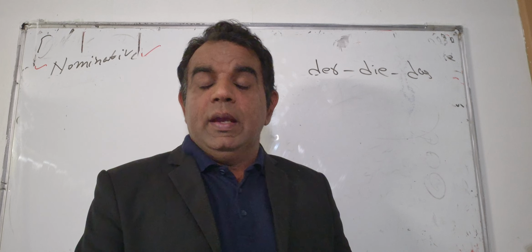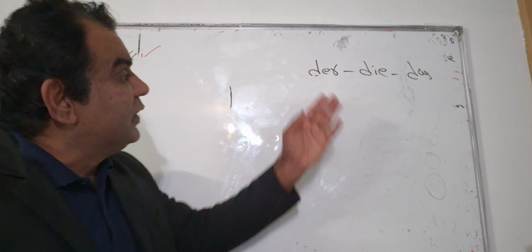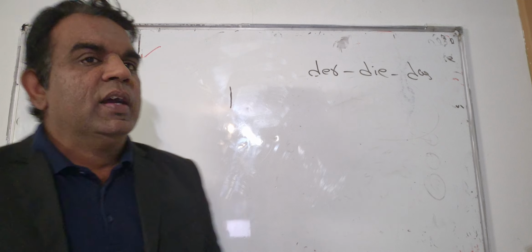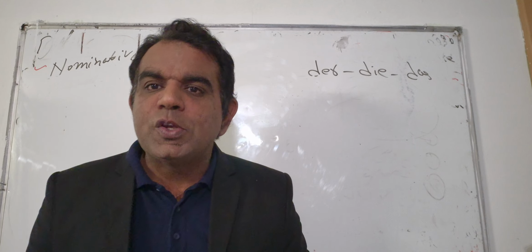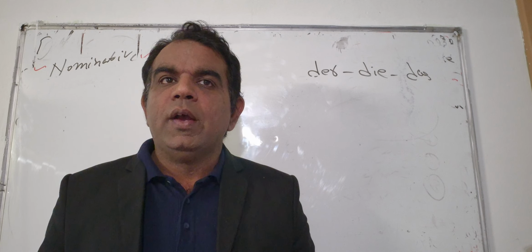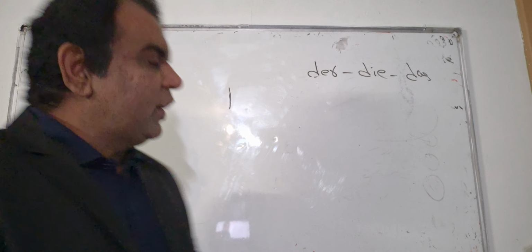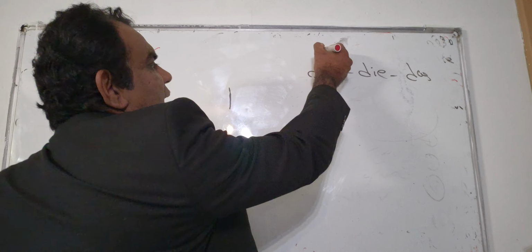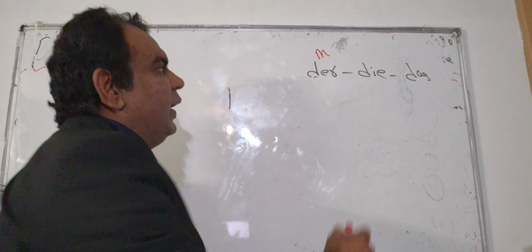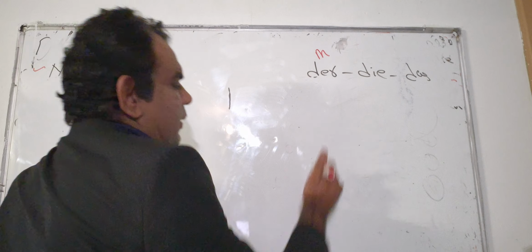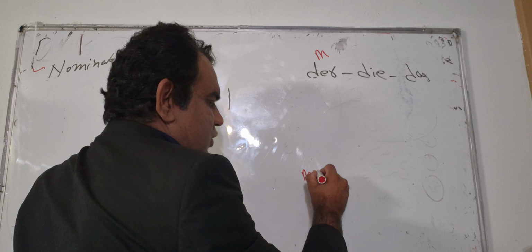Those nouns which are written with the article der are called masculine, or male category, you can say. Mostly they are written with M, and they are called masculine.